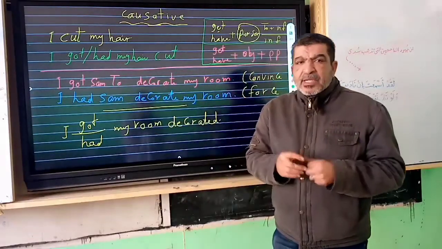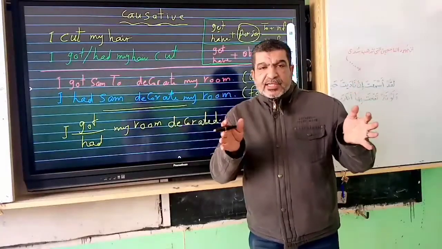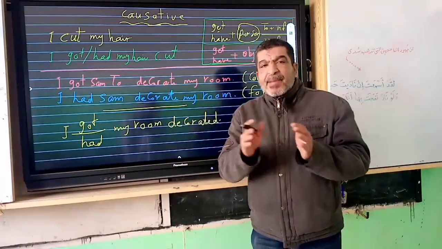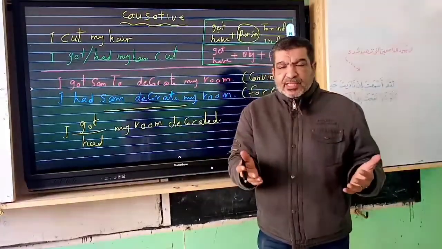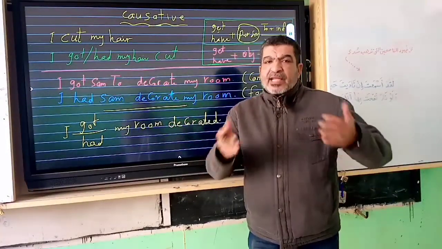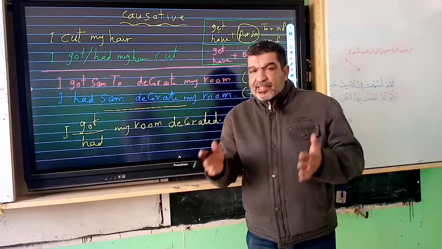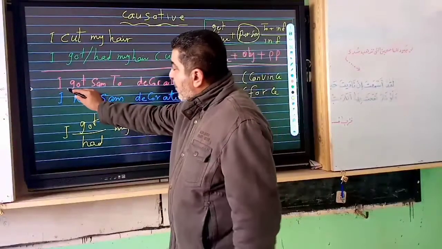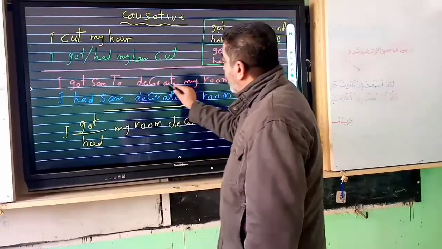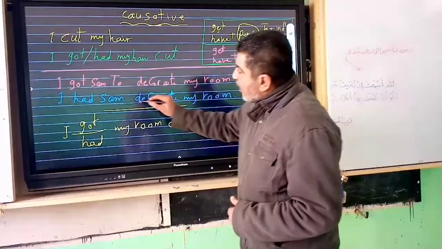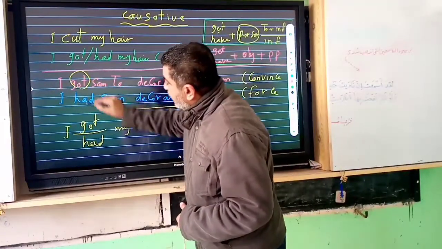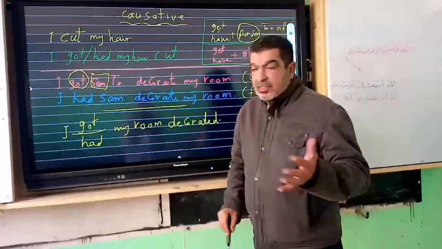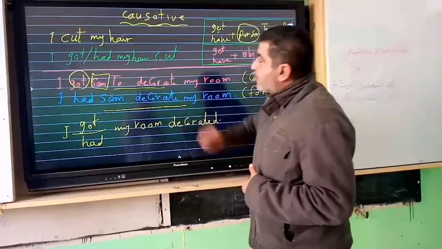Okay, what more? We can use the causative sentence in the active form and in the passive form. Let's have a look at these two sentences. If we say, I got Sam to decorate my room, be careful with the verb get right here. It's followed by Sam, a person, followed by to plus infinitive.